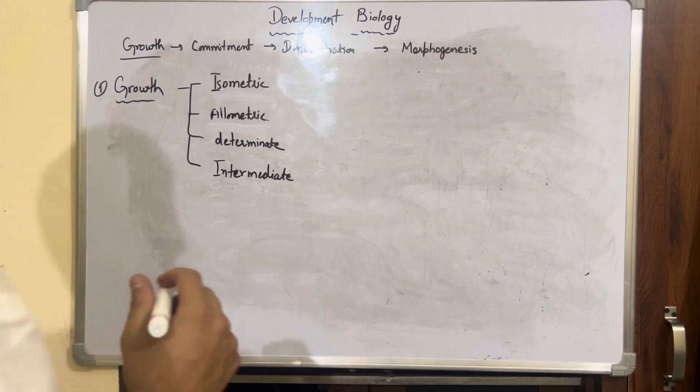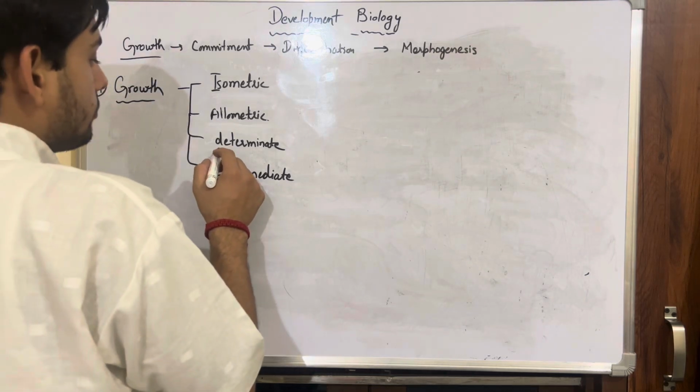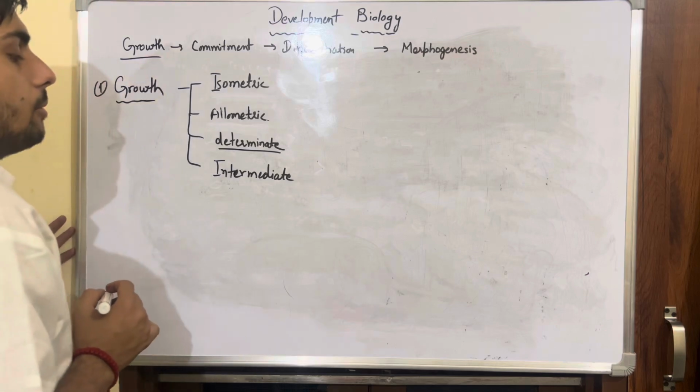After allometric, the third type of growth is determinate growth.